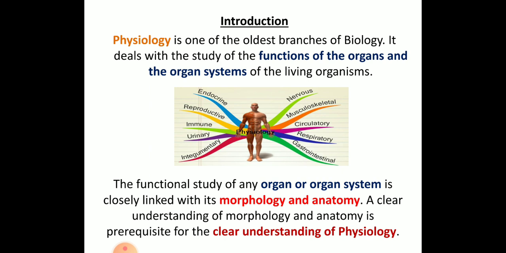If you are studying urinary structures like the kidney and the different tubes connected to the kidneys, that makes urinary physiology. Like that you have different types of physiology, like nervous, muscular, circulatory, respiratory and gastrointestinal. These are some of the examples. There are many functions and many different types of physiology.